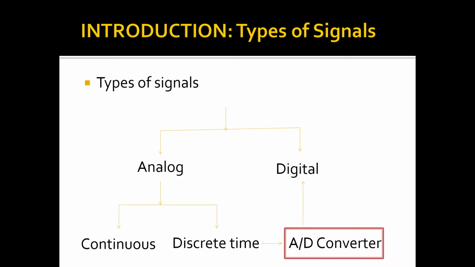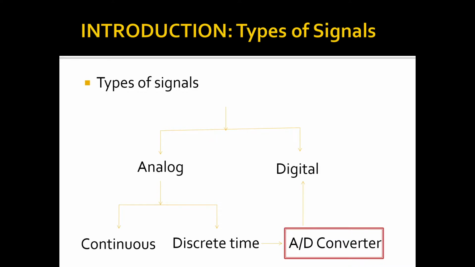Now, which signal is called a discrete time signal? The amplitude is continuous in nature, but the time axis has been discretized. That means sampled. In that case, we call such a signal a discrete time signal. Such discrete time signals are passed through an A to D converter to get a digital signal.